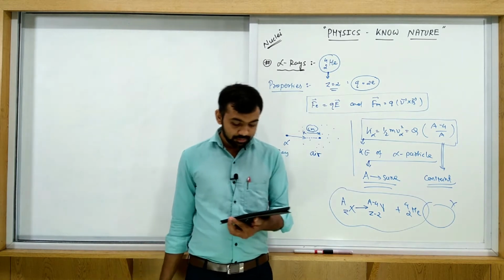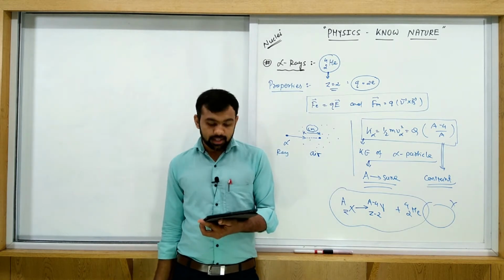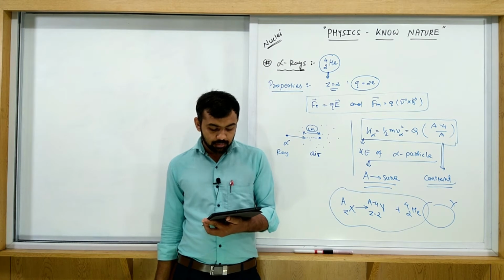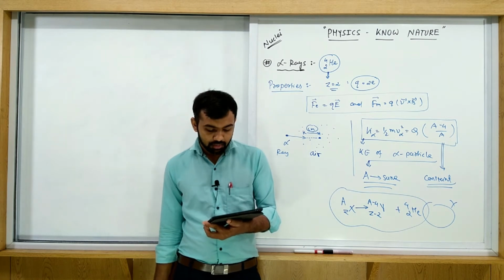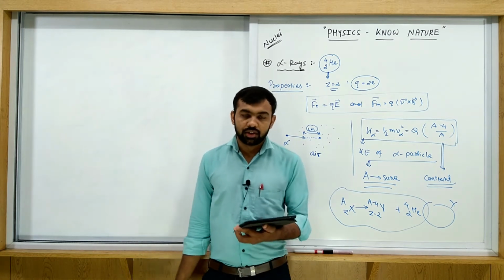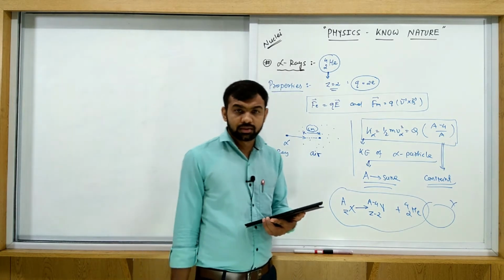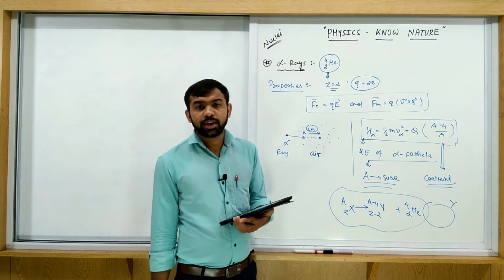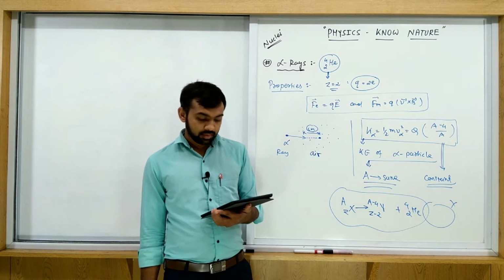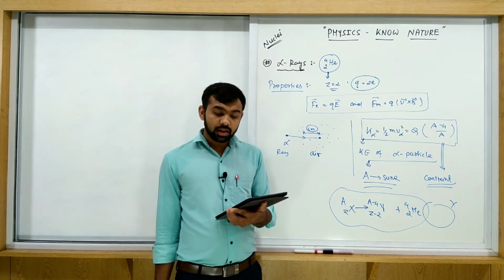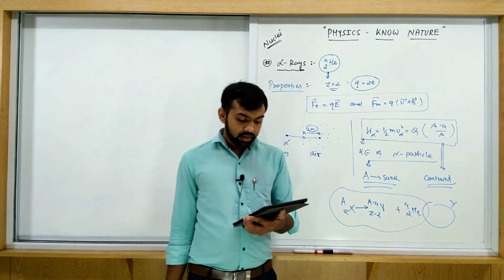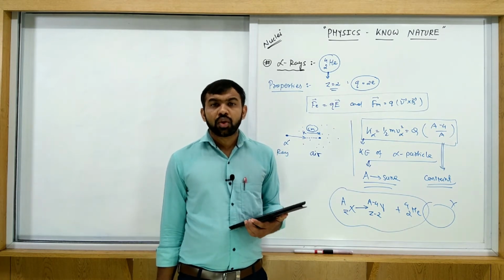Let's write the next one. Alpha rays produce scintillation. Scintillation means light dots. Write down in bracket, light dots. Alpha rays produce scintillation on fluorescent material.